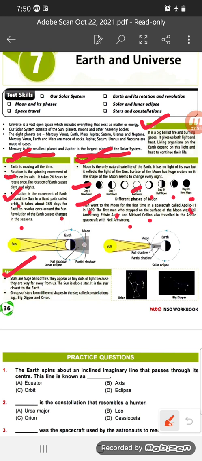Okay, now the stars. Stars are huge balls of fire. They appear as tiny dots of light because they are very far away from us. Why does the sun appear very small like a dot?